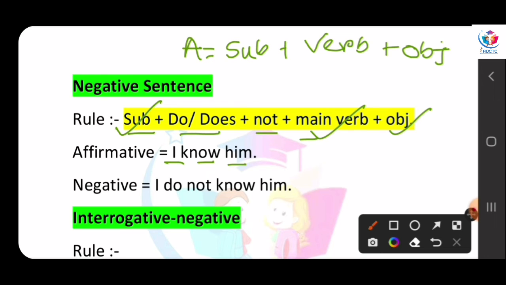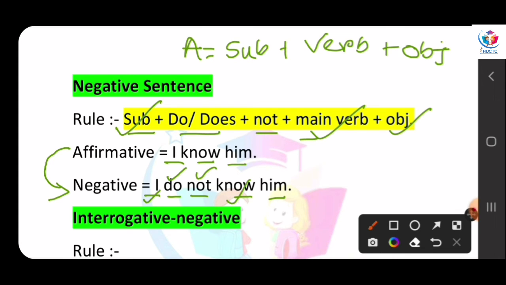I know him. It is in affirmative form. I is our subject, know is our verb, and him is our object. And when we turn it into negative form, we write here I do not know him. We insert do and not in between I and know, right?